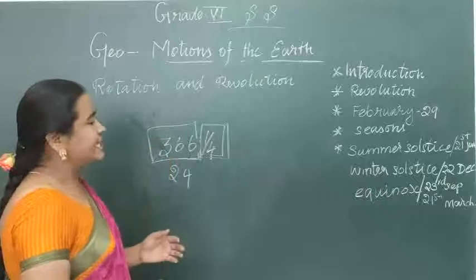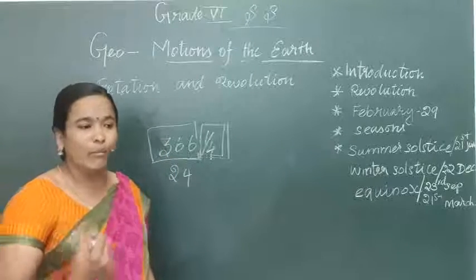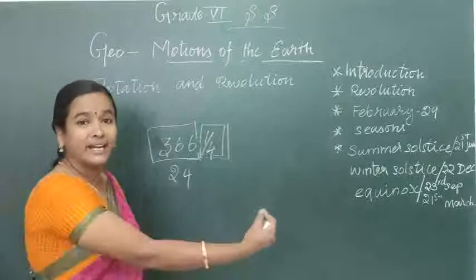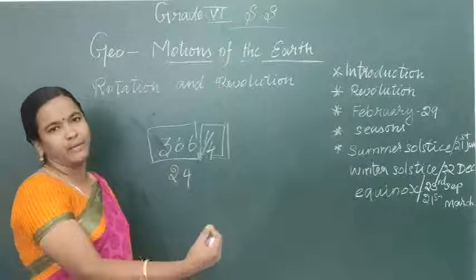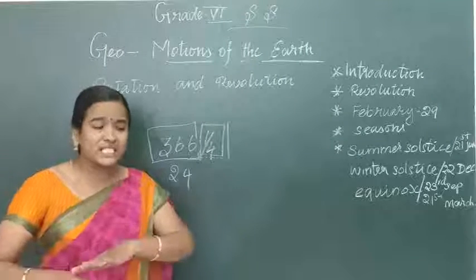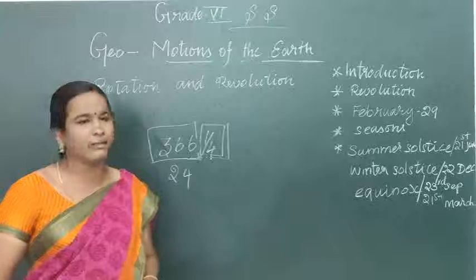Every year, the earth is moving on its inclined elliptical orbit. Inclined in the sense that it moves on the same path, which will not move away or come closer.